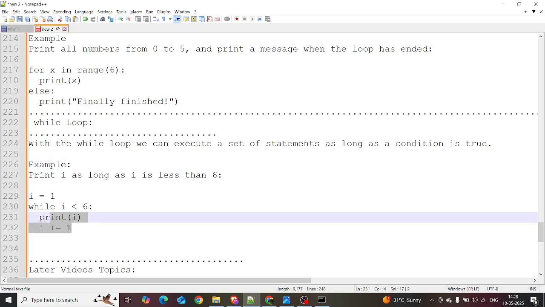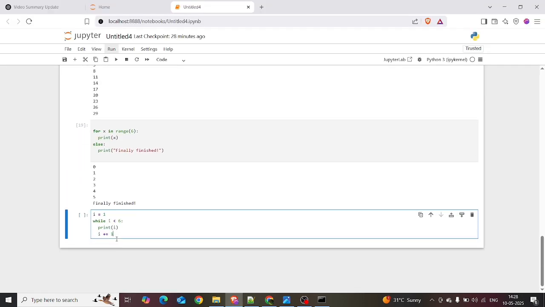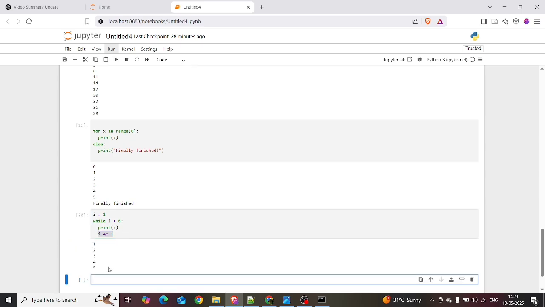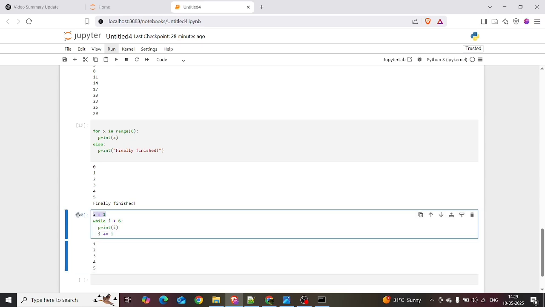So in the while loop, the syntax is very easy, I like the while loop. First we declare the variable i equal to 1 and give the condition: while i less than 6, we want to print, and we want to increment. So okay, i plus equal to 1. Okay, it will print i from 1 to 5, and see the output, it was the same as I said. Okay, it will print 1 2 3 4 5. We assign the variable i, and we are giving the condition i less than 6. We want to print i.